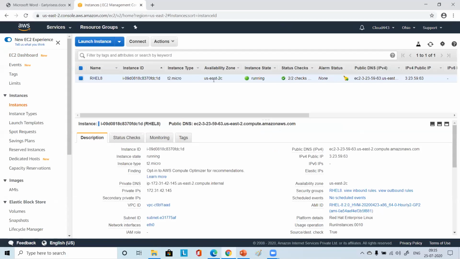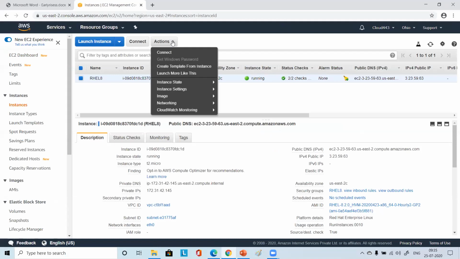Fine, so my instance is running, right? Please go and choose Action, then Instance state, and Start.